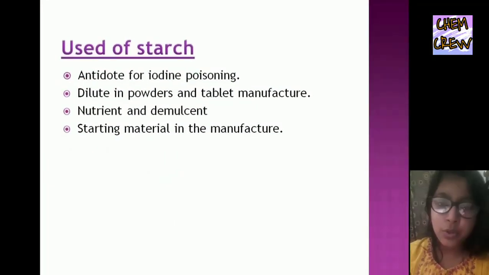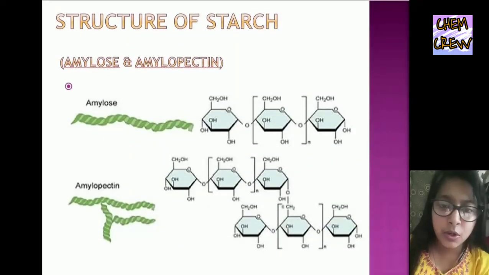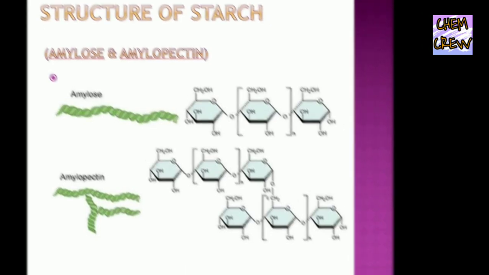Then, uses of starch: antidote for iodine poisoning, diluent in powders and tablet manufacture, nutrient and demulcent, starting material in the manufacture of glucose. Structure of starch. The structure at the top is amylose and the structure below is of amylopectin.